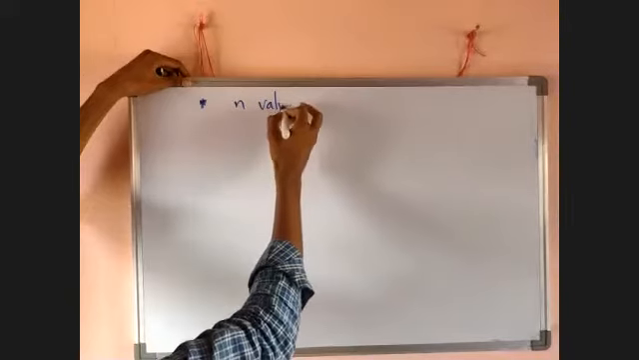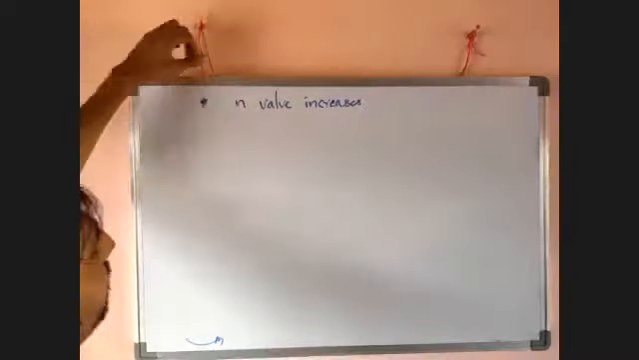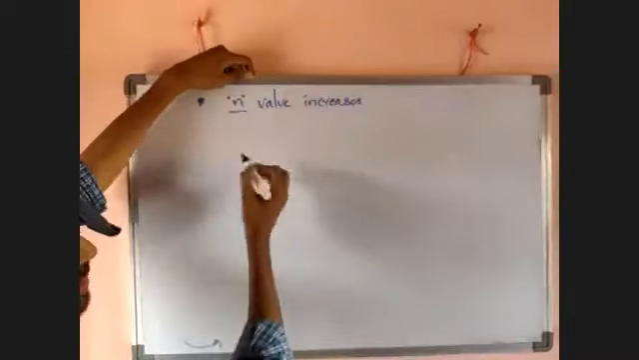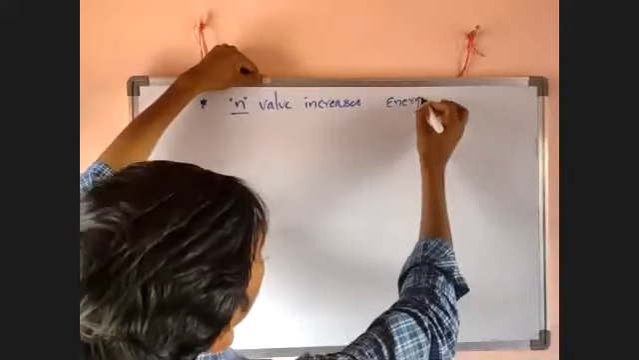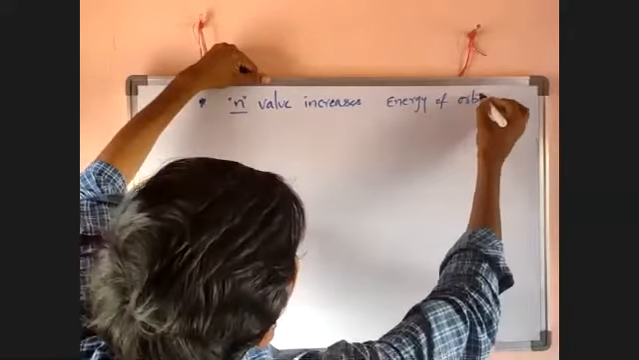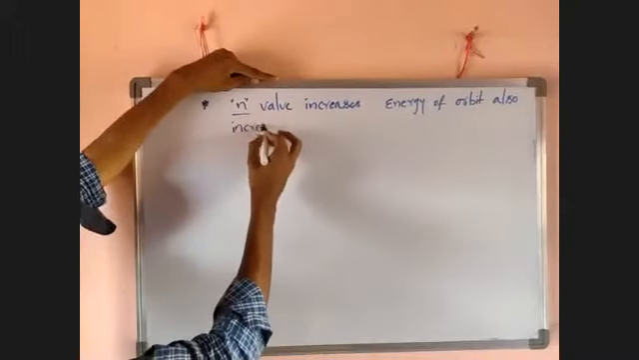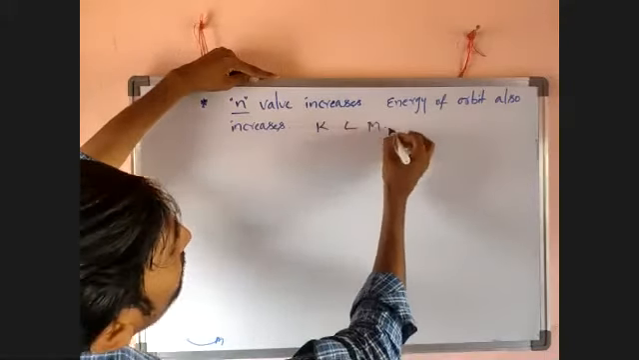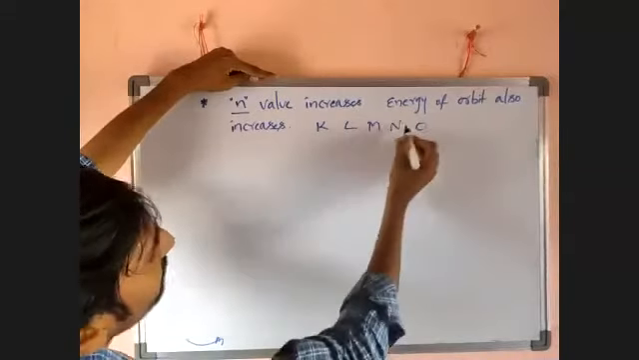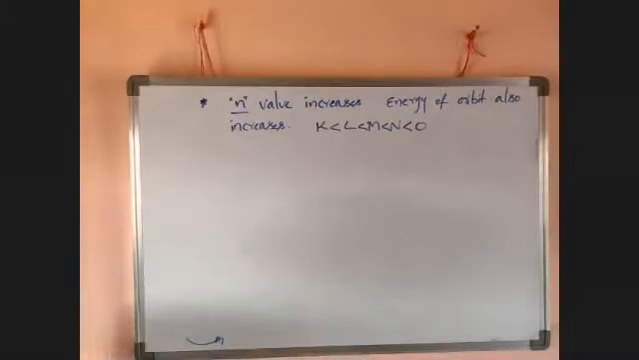As n value increases, n means the orbit number. So as the n value increases, the energy of the orbit also increases. So K, L, M, N, O, like this. Which one has more energy? O is greater than N, N greater than M, M greater than L, like that. As the n value increases, the energy of the orbit also increases.